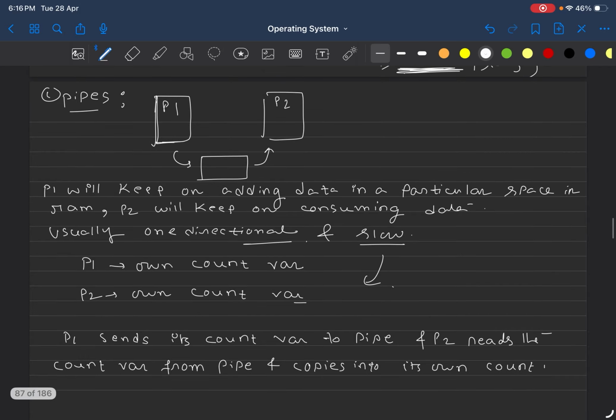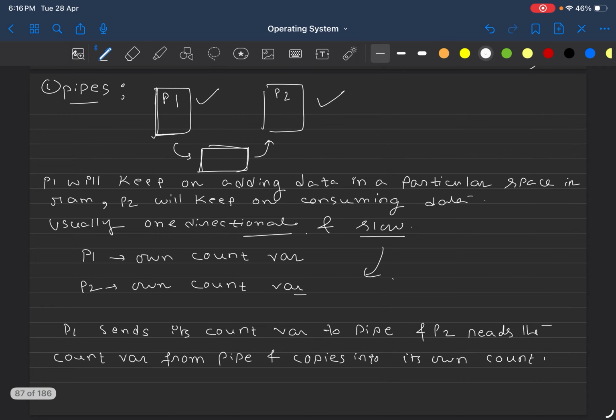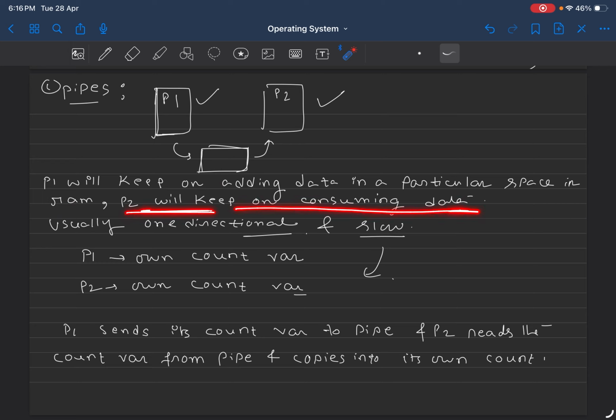Over here I have explained: let's say this is the pipe, this is process P1, this is process P2. P1 will keep on adding data in a particular space, as in this pipe, in RAM. This pipe is present inside the RAM. So what will P2 do? P2 will keep on consuming data from this pipe. Usually this is one-directional and slow. One-directional as in P1 will always be writing on the pipe and P2 will always be reading from the pipe. And why is it slow?